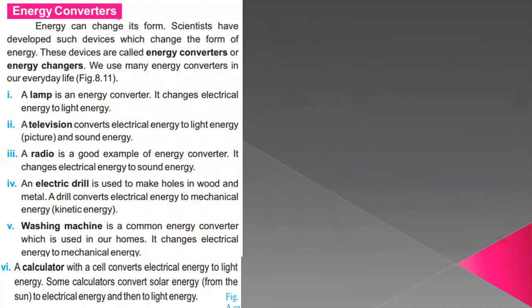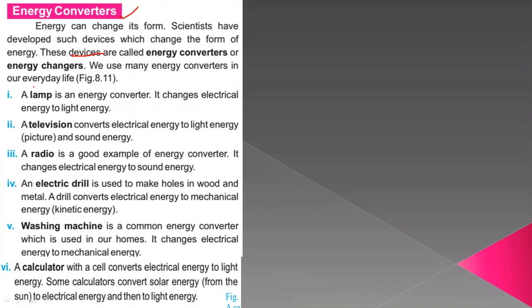Okay, there is another very interesting and important topic related to our life, that is energy converters. There are some devices, some machines which convert energy from one form to another, and those are also called energy changers. They have a very great role in our daily life, and they help us make work easier.